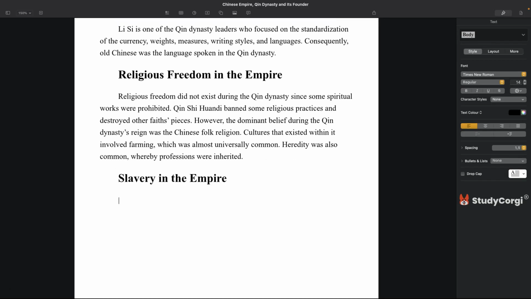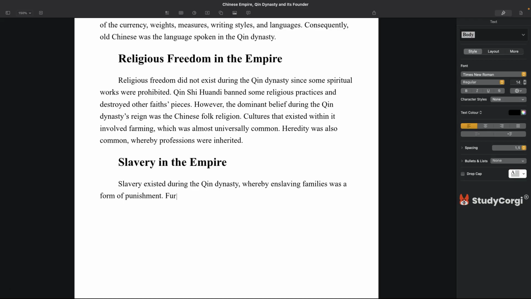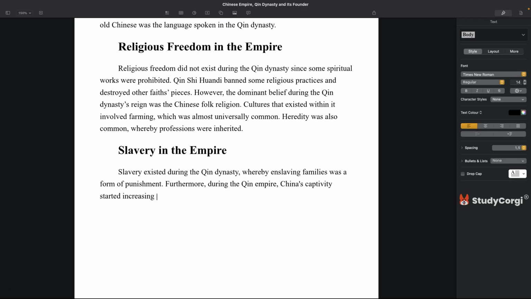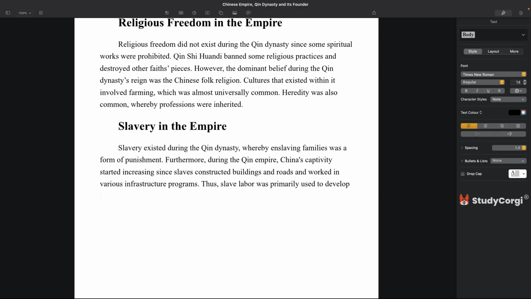Slavery in the empire. Slavery existed during the Qin dynasty, whereby enslaving families was a form of punishment. Furthermore, during the Qin Empire, China's captivity started increasing since slaves constructed buildings and roads and worked in various infrastructure programs. Thus, slave labor was primarily used to develop the empire.